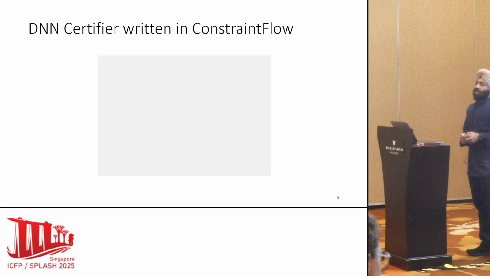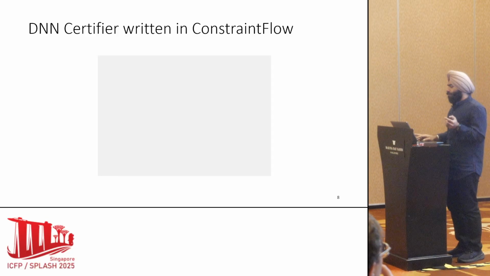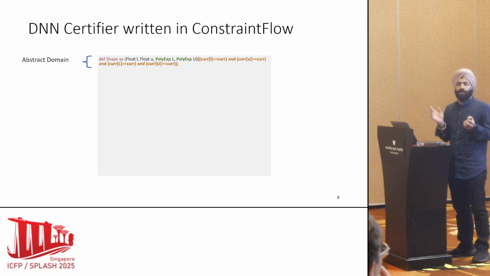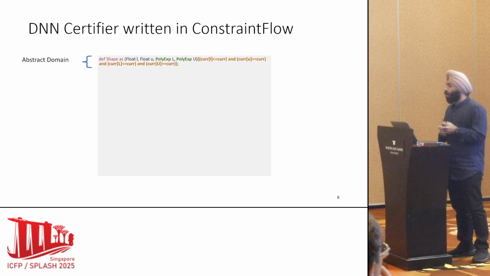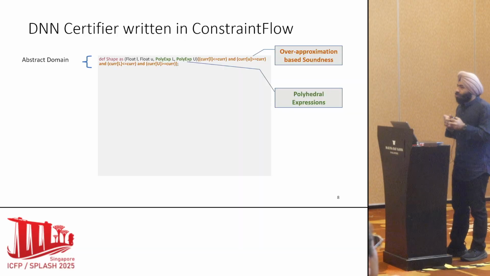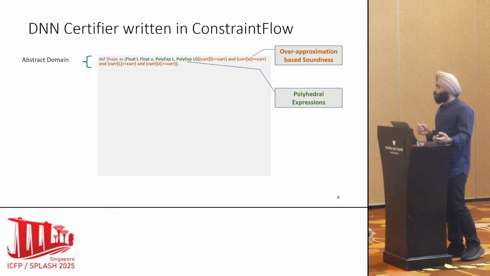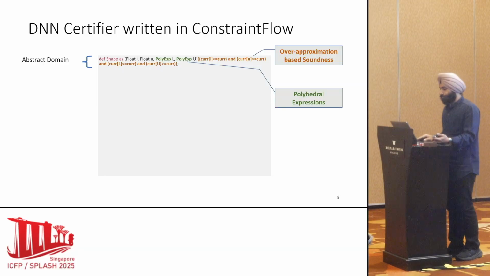Now, in ConstraintFlow, these algorithms can be written in just tens of lines of code, as opposed to tens of thousands of lines of code in their standard implementation. How? They just need to first write the abstract domain, which I just showed you, along with the over-approximation-based soundness property. Notice the polyhedral expressions. These are very commonly used in neural networks, among others. So we provide them as first-class citizens so that users don't have to write much.